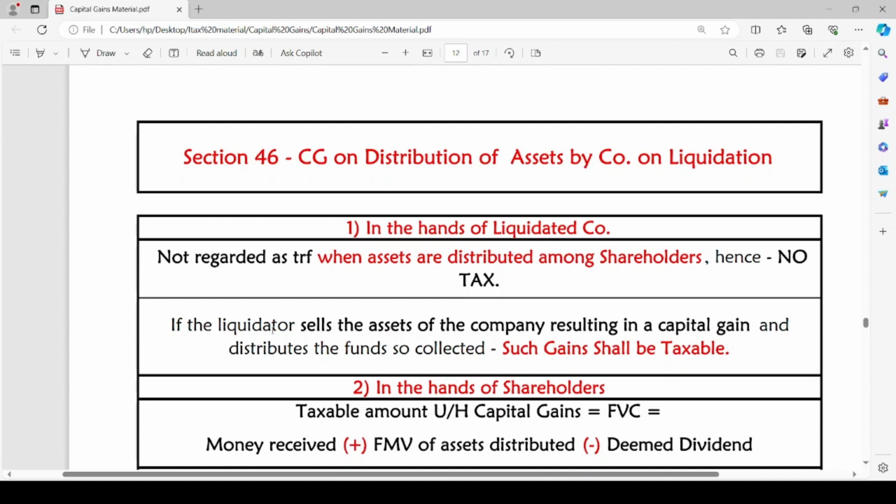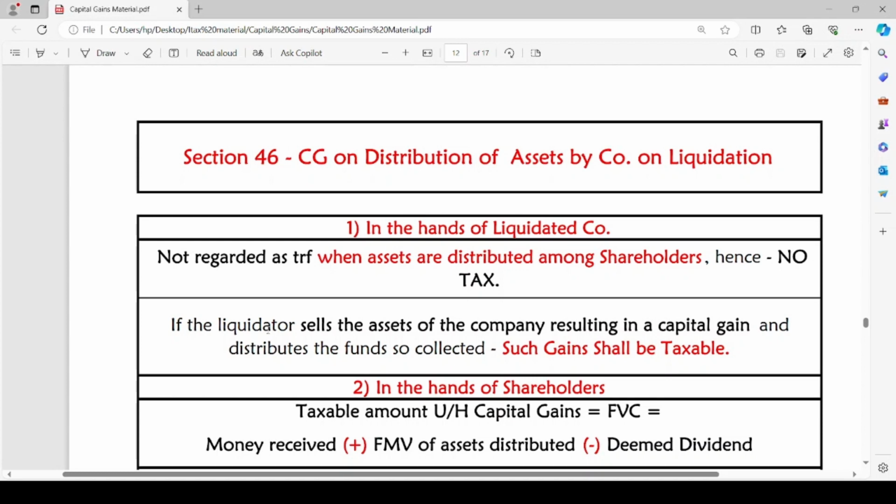But if the liquidator is selling those assets of the company, and on realization of such assets there is a capital gain, there is a profit on sale of such asset, and such funds so collected are distributed among the shareholders, in such a case the gains shall be taxable in the hands of the liquidated company. The profit so obtained on realization of such assets will be considered as capital gain and hence shall be taxable in the hands of the liquidated company.